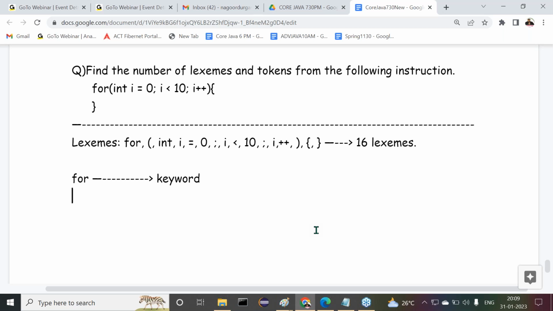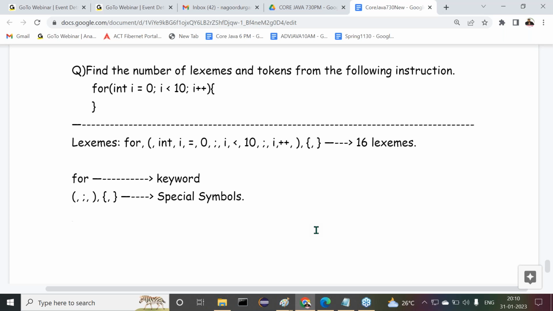Special symbols are available here. We have to count the special symbols now. Left parenthesis, semicolon, right parenthesis, left curly brace, right curly brace. All right, sir, what are the various things available now? Tell me. First one is the left parenthesis, semicolon, then after the semicolon the right parenthesis, then the left curly brace and right curly brace. Now this is one category. All these are special symbols.